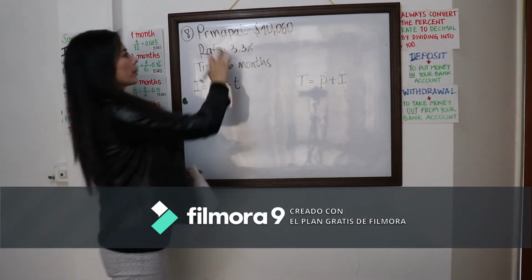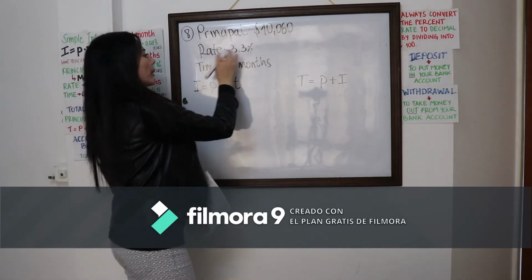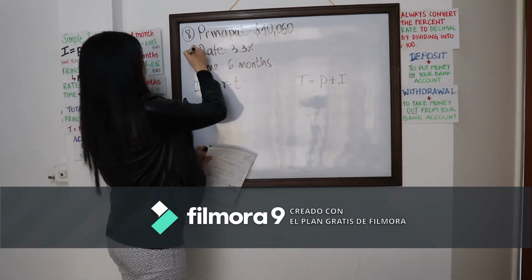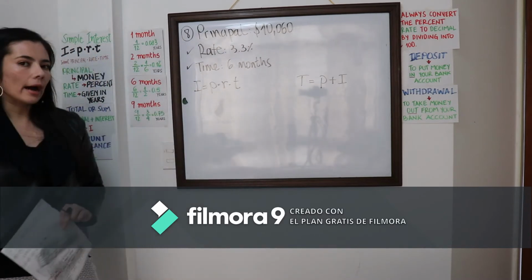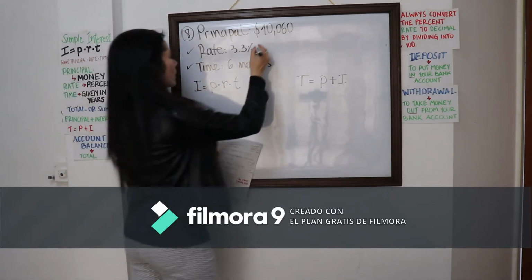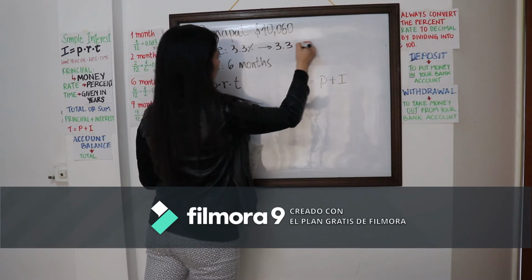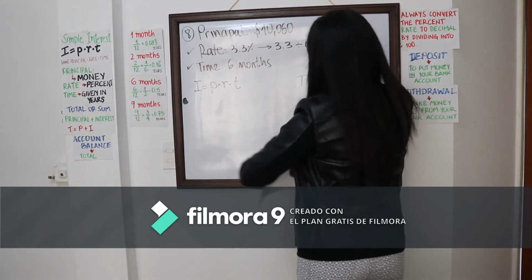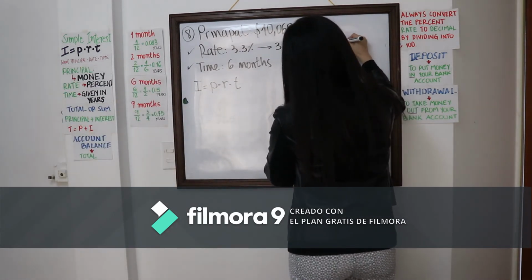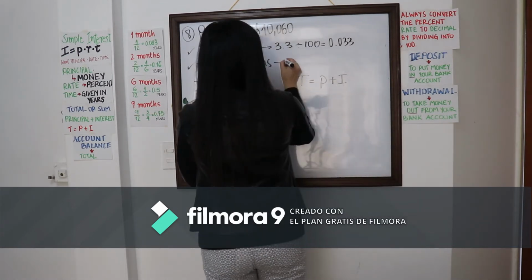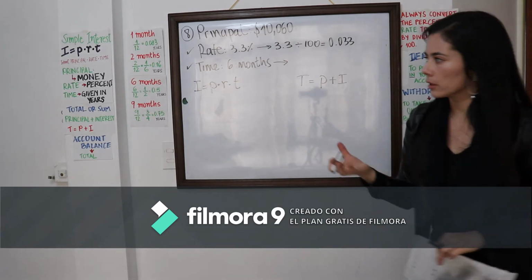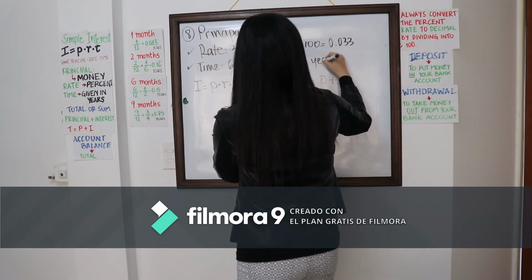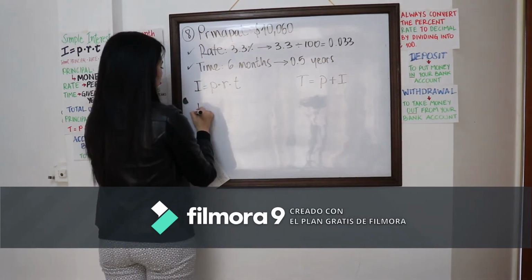Problem 8 now gives us a principal of $10,060, a rate of 3.3%, and a time of 6 months. Again, I'm going to check first on what I have and I'm ready to work with, and of course I need to do a conversion here to decimal, right? So I'm going to divide by 100. Again, I'm going to move the decimal point twice to the left, 0.033, right? And then 6 months, of course, I need to convert into years. So I know it's going to be 0.5 years, right?